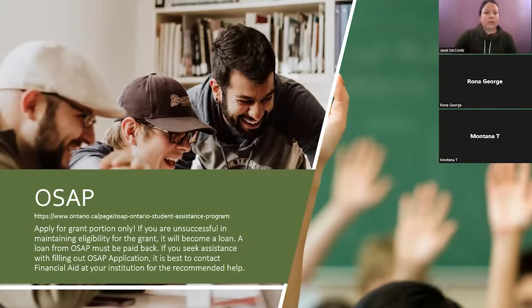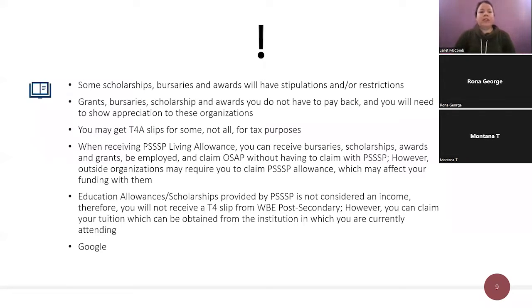Okay. So this is just some additional information and reference for the future. There are some scholarships, bursaries, and awards that will have stipulations and restrictions, as I mentioned with OSAP, because some bursaries will have rules regarding how you apply.